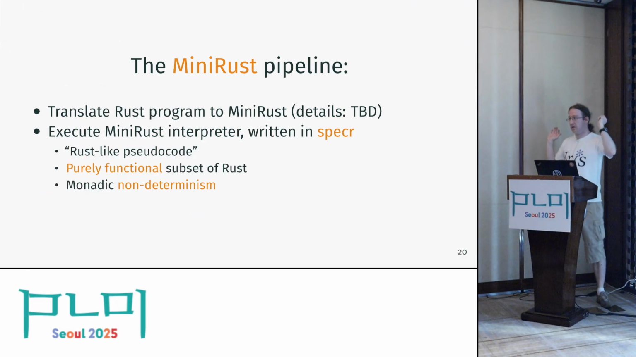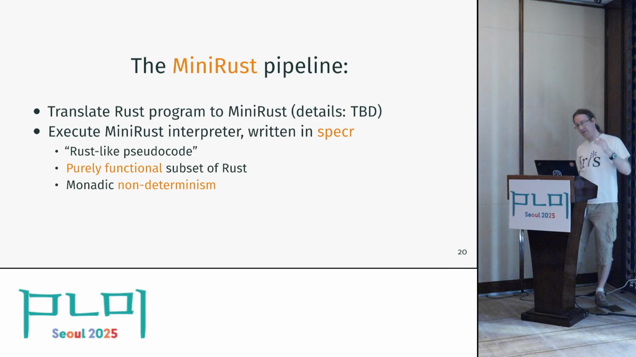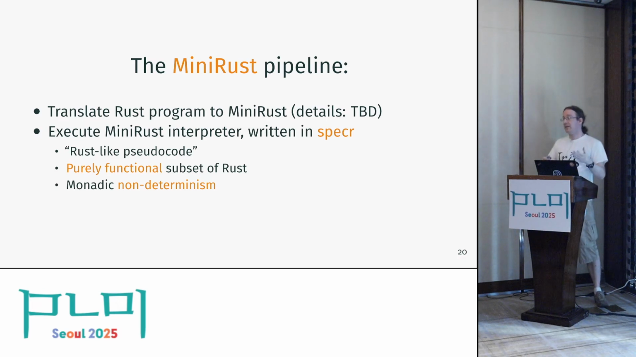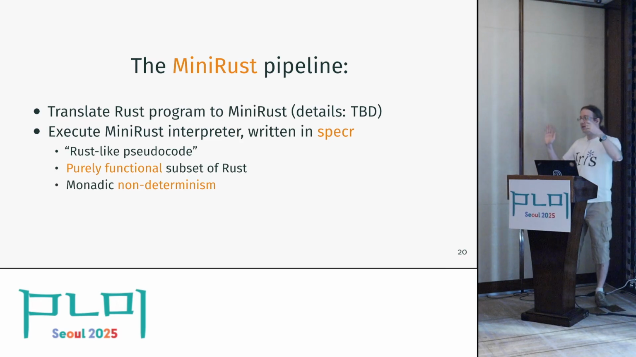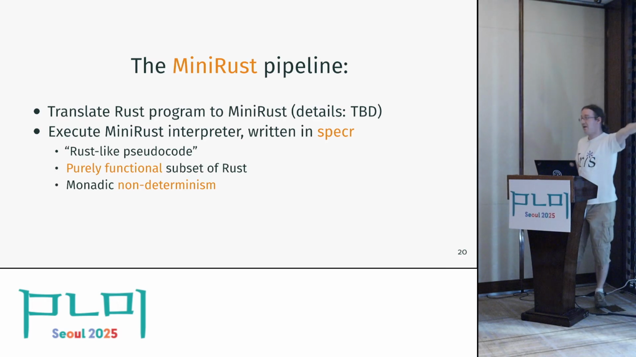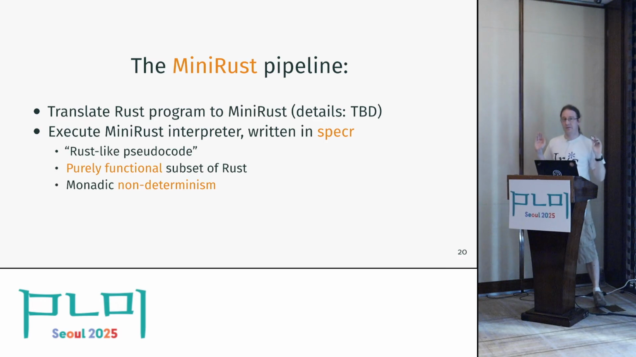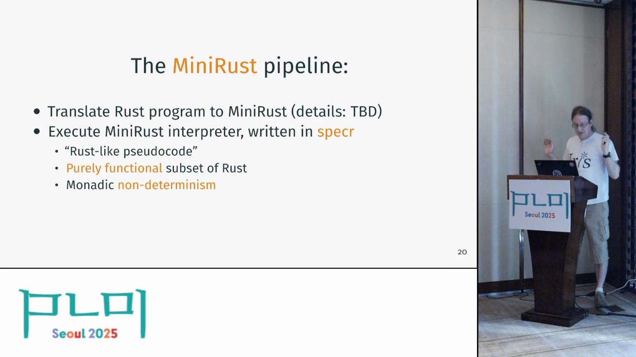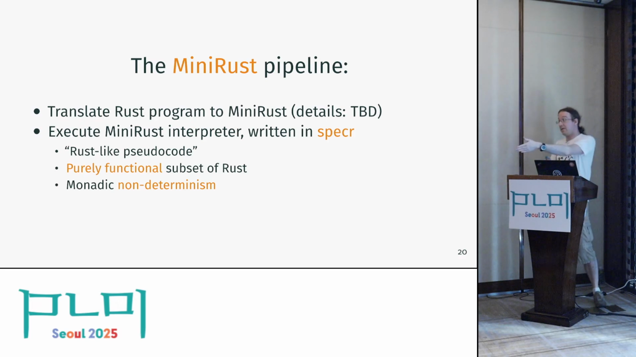Okay, so to conclude, the main MiniRust pipeline looks as follows. First of all, you have to take a Rust program and translate it to MiniRust. We have an implementation of that, but that's not really formal. We just have a tool that does it. So the details of making that formal are somewhere far in the future, but this will definitely be an interesting problem to consider. And then you can run the MiniRust interpreter on this program that has been translated,